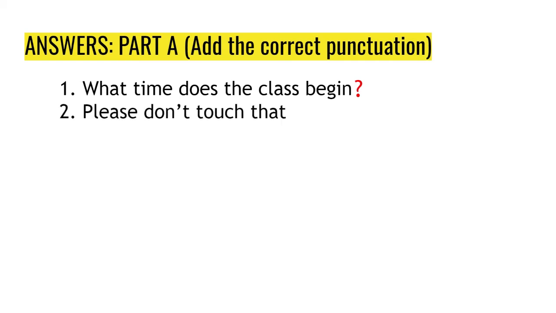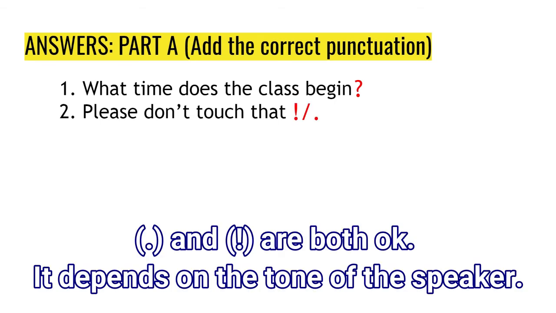Now here, it depends on the tone of the person speaking, but this can be an exclamation point or a period. An exclamation point is usually when somebody has a strong feeling about something. So maybe if they're angry and they really don't want you to touch something, it's an exclamation point. But it could also just be a friendly reminder to somebody. So in that case, it can be a period. But both are okay in this case.